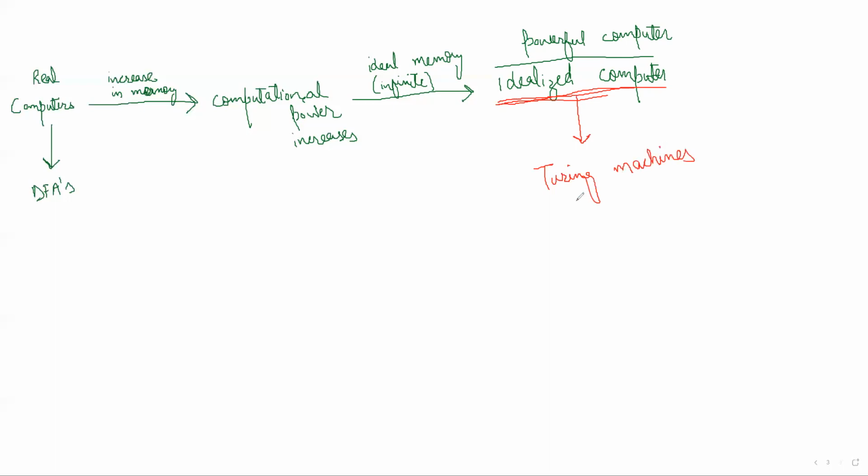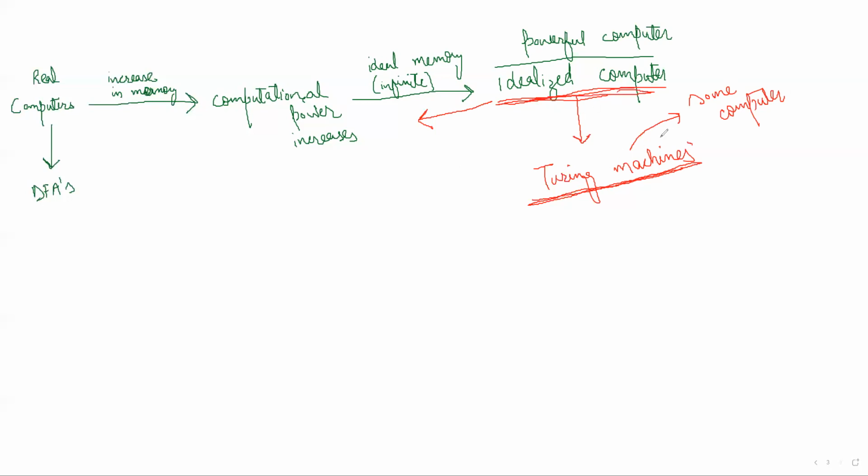What does that mean? It means that a problem that can be solved by a Turing machine can be solved by some computer. That may be an idealized computer or any computer below this. So Turing machines are equivalent to idealized computers.